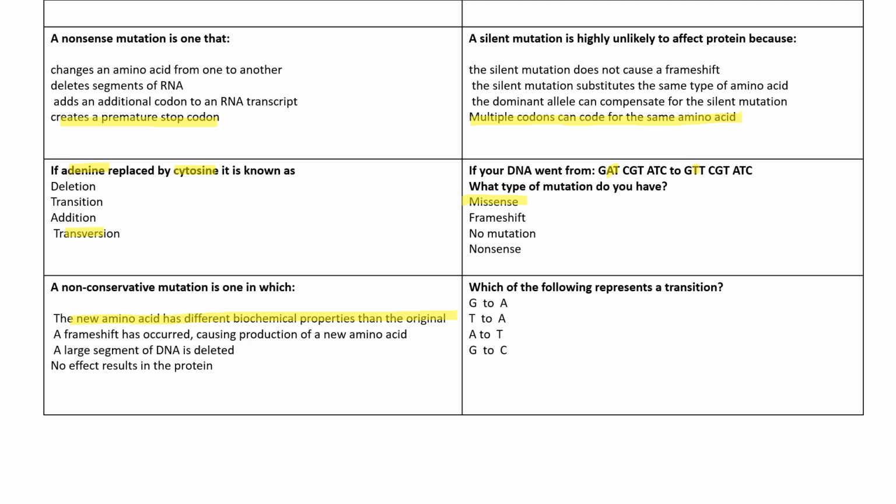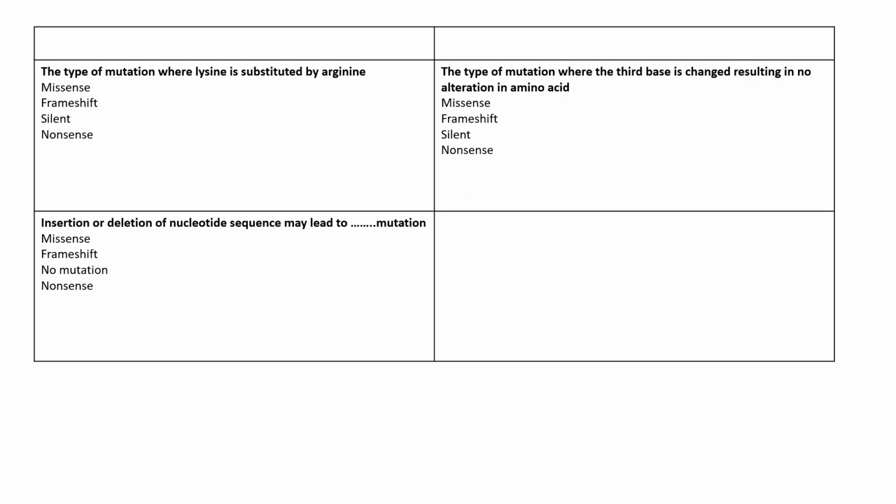Which of the following represents a transition? The answer will be G to A, because G is a purine base and A is also a purine base. So purine to purine will come under the category of transition. The type of mutation where lysine is substituted by arginine. It will be a missense mutation because in missense mutation the amino acids are changed. Insertion or deletion of a nucleotide sequence may lead to what type of mutation? The answer will be frameshift mutation. The type of mutation where the third base is changed, resulting in no alteration in the amino acid. The answer will be silent mutation.